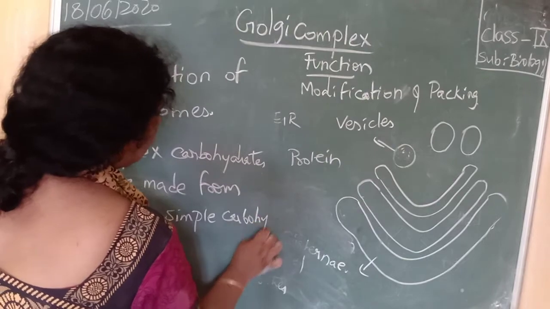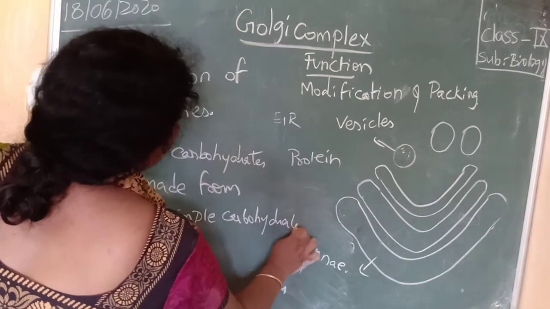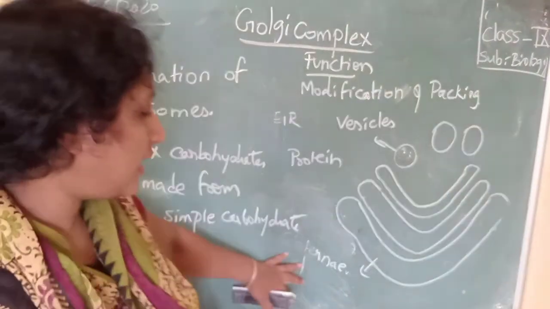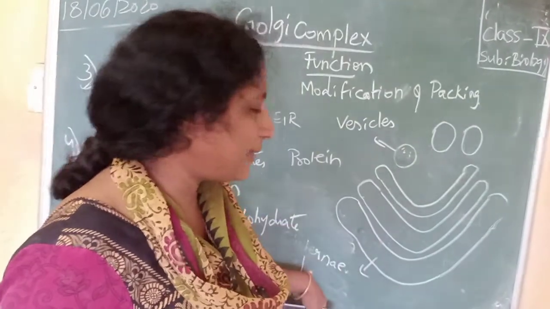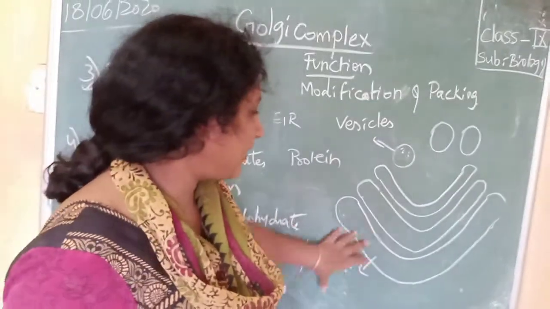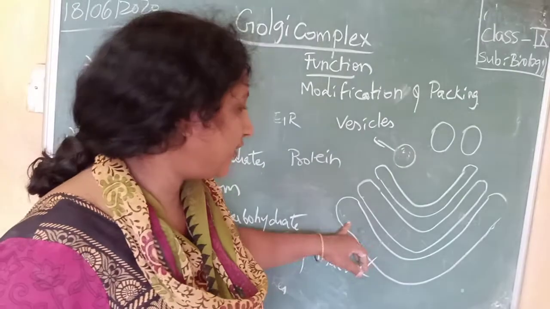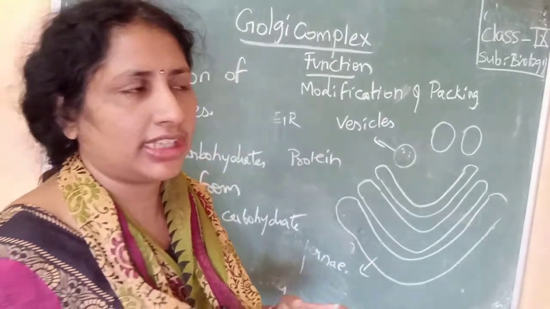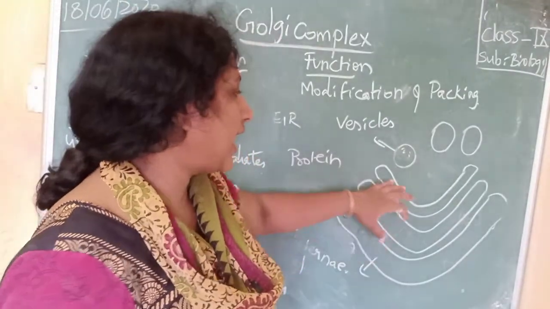So either it may be carbohydrate, protein, or lipid, whatever is coming, they are modified. Modification means they are made complex or they are activated, and they are released into the cytoplasm.